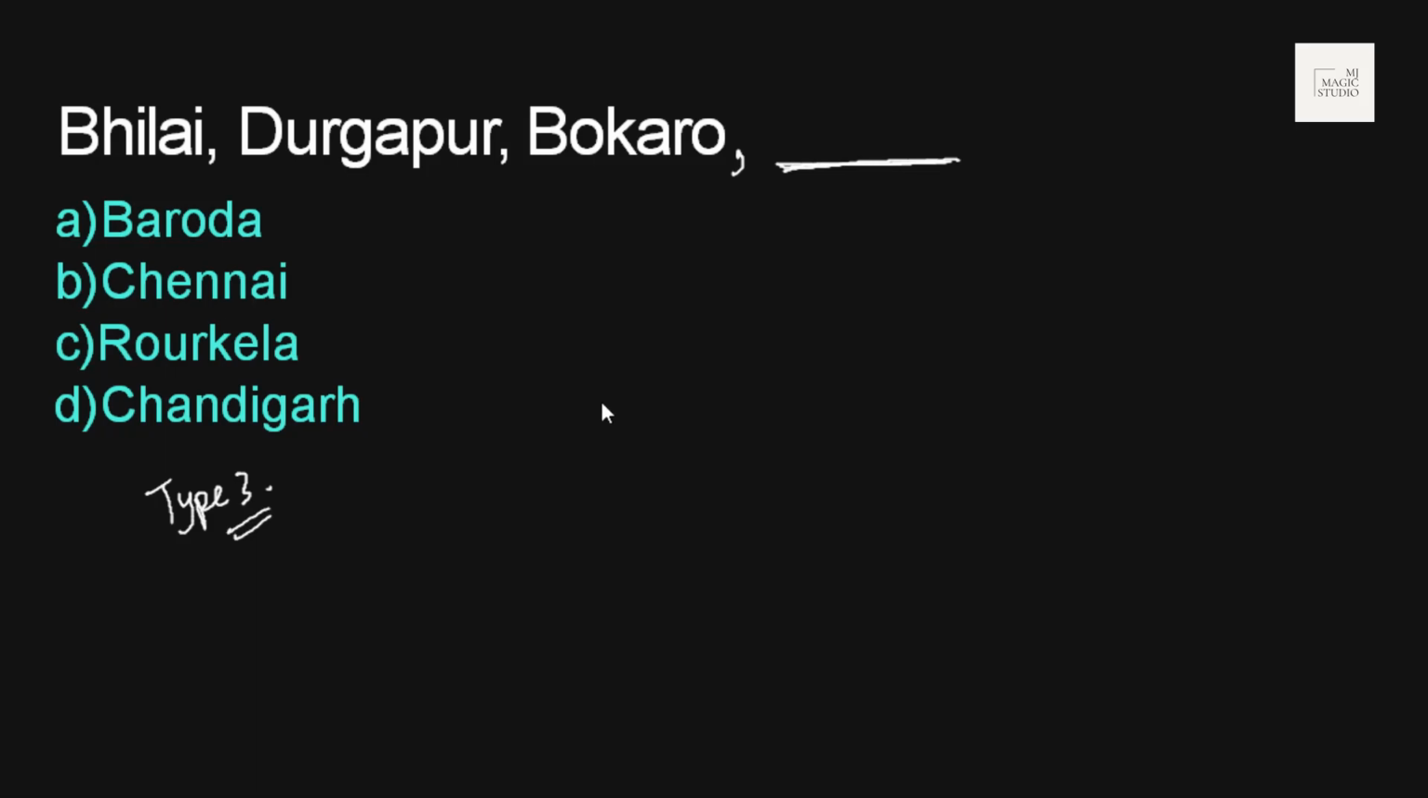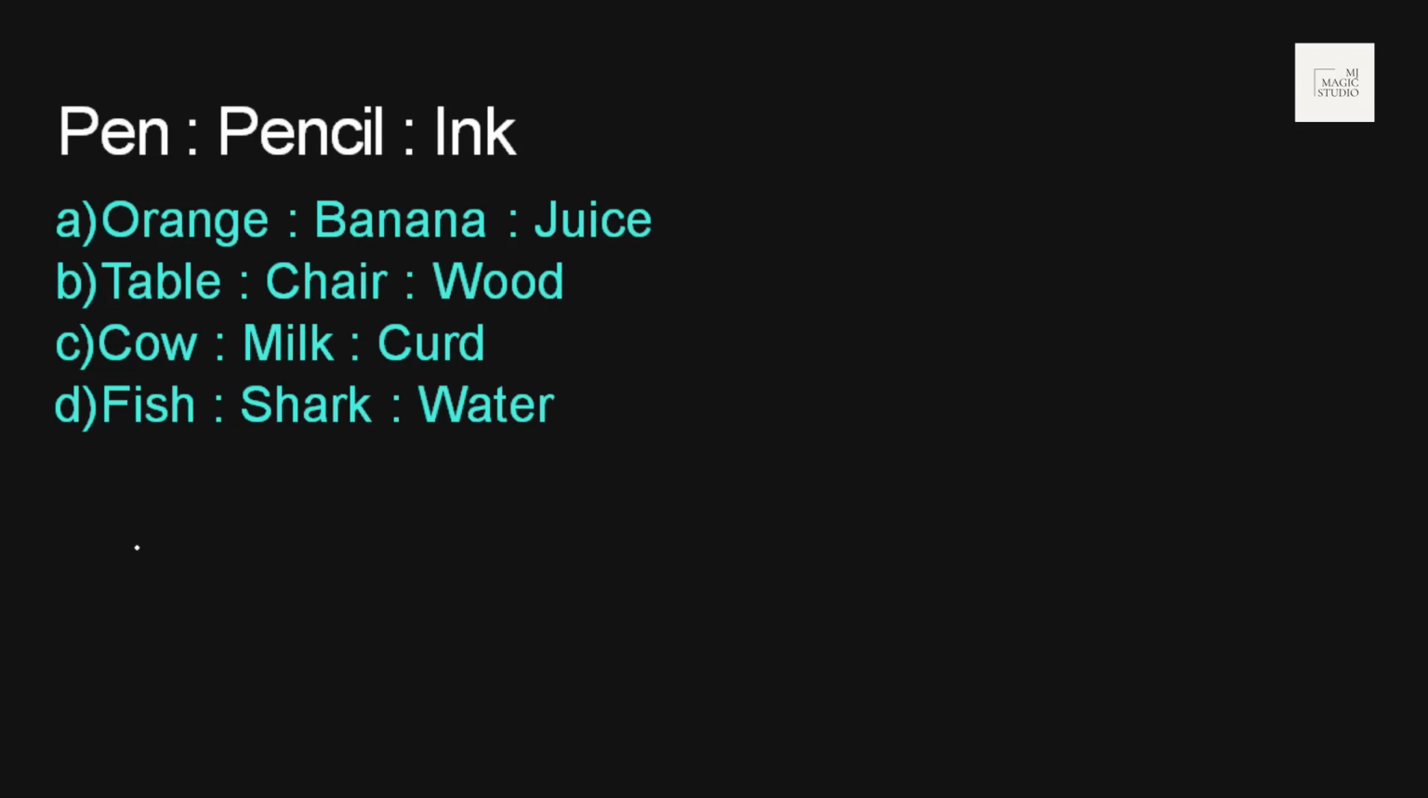If we can see that these three are famous cities in India, and these cities are famous for their steel plants. So we have one more steel plant at Raulkela, not at Baroda, Chennai or Chandigarh. So Bhilai, Durgapur, Bokaro and Raulkela, all cities are famous for steel plants. So Raulkela fits in. Option C should be the answer.